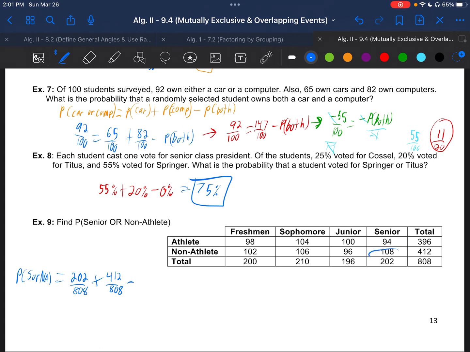And subtract the overlap, the non-athletes that are seniors, 108 over 808. And if we combine all those, we end up getting 253 over 404. So if you didn't reduce, it would be 506 over 808, which reduces to 253 over 404, by the way.